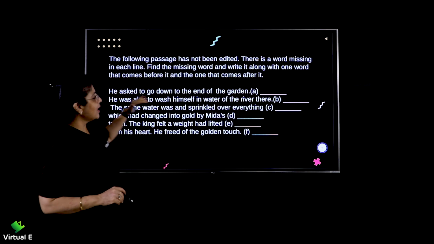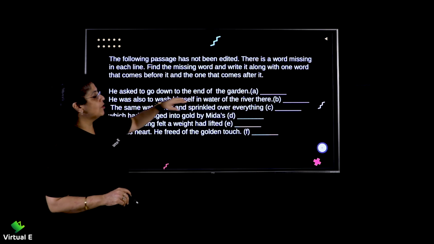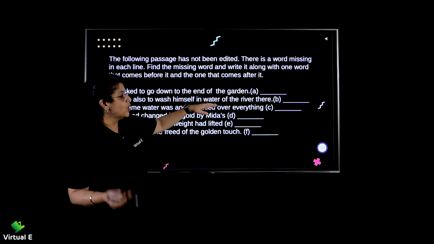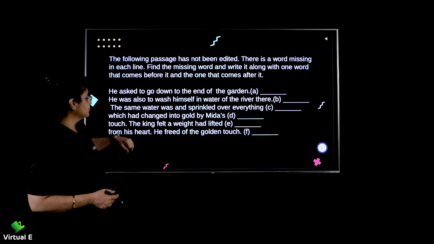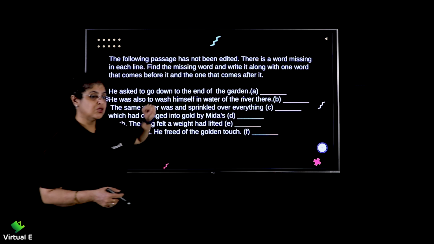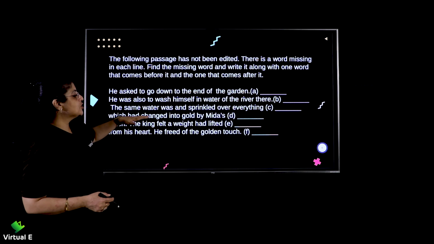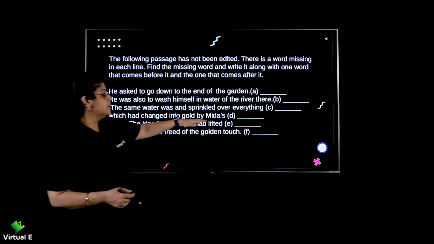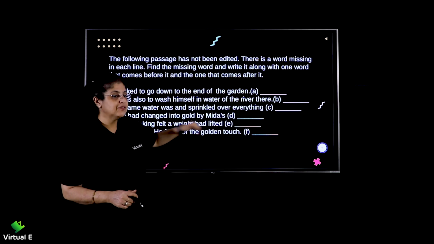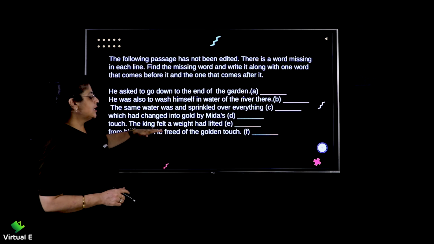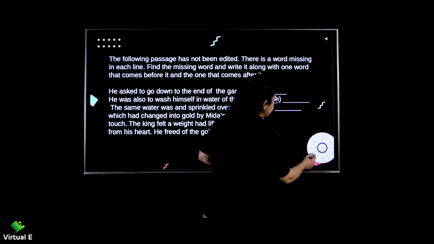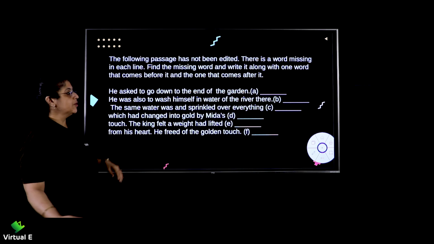Let's go. He asked to go down to the end of the garden. He was also to wash himself in water of the river there. The same water was and sprinkled over everything. I'm sure you're guessing your words. Which had changed into gold by Midas's touch. The king felt a weight had lifted from his heart. He freed of the golden touch. Now, let's work on this. Very important. Come on, let's do it together. Come on, you need to tell me this.